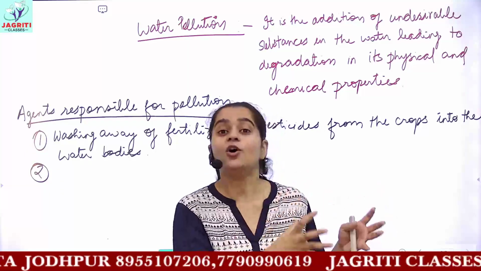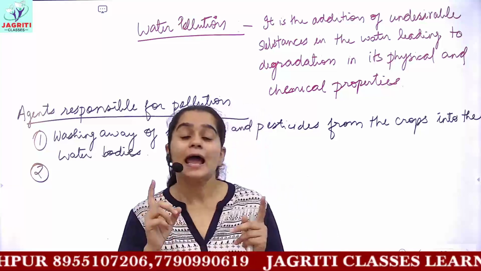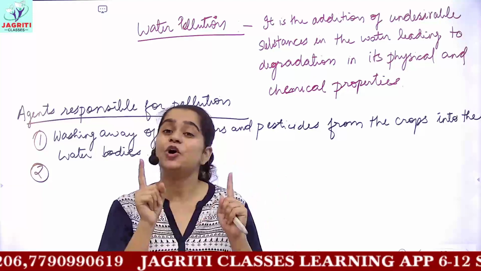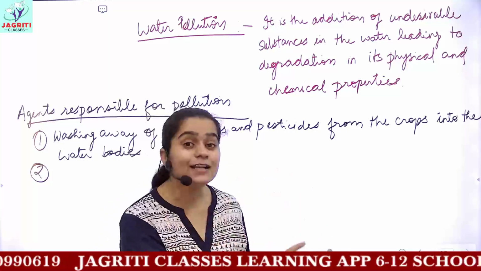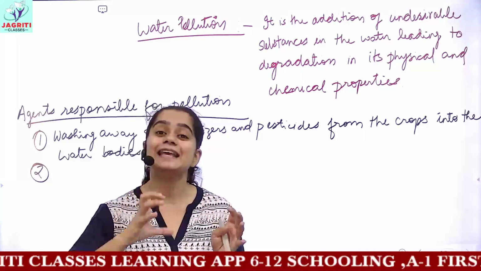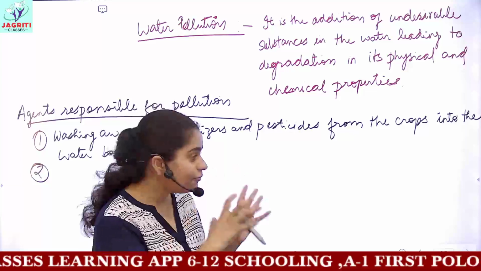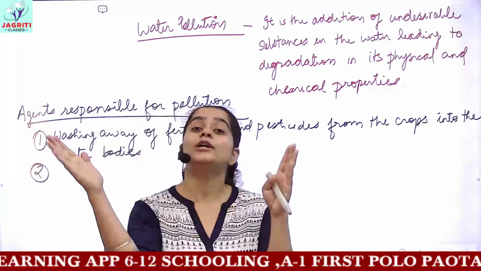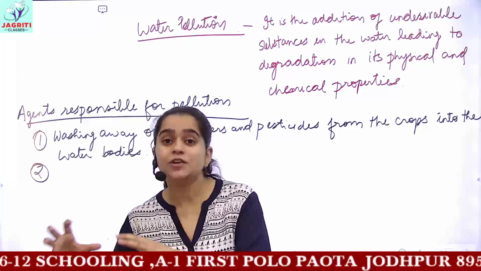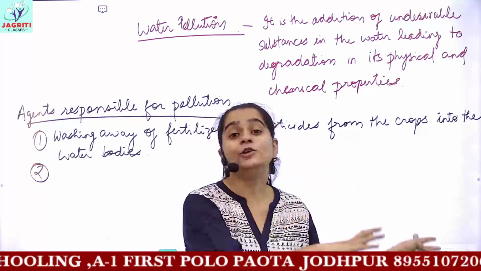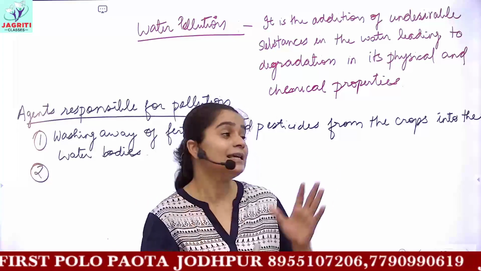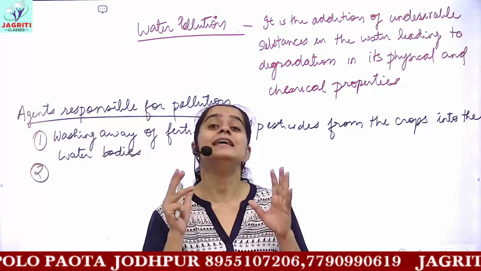The temperature of the water is highly affected, and because the temperature is affected, the aquatic organisms present in those water bodies would be affected, because not all organisms can survive at high temperature. Every organism can only survive a moderate range of temperature, but when the factories discharge the hot water which they used as a coolant directly into the water bodies, then due to the sudden increase in temperature of water bodies, the aquatic life is highly affected.